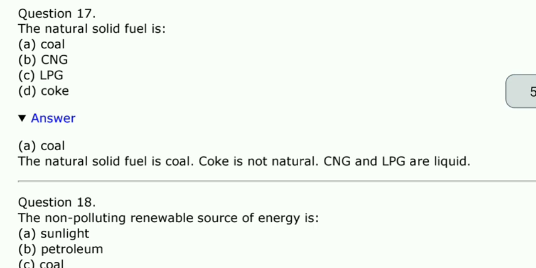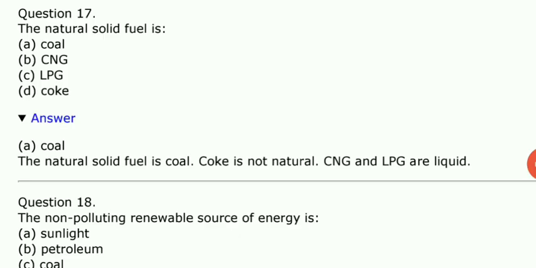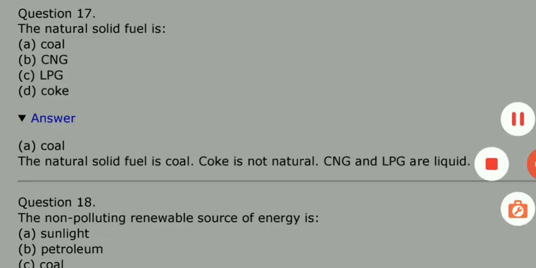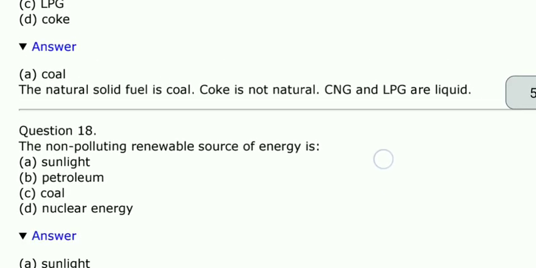The natural solid fuel is coal, CNG, LPG, coke. That is absolutely the coal. Okay, it is actually a natural solid fuel. While CNG and LPG are gases and liquid, and the coke is not natural. Okay, it is just a petrochemical. It is formed from the coal.